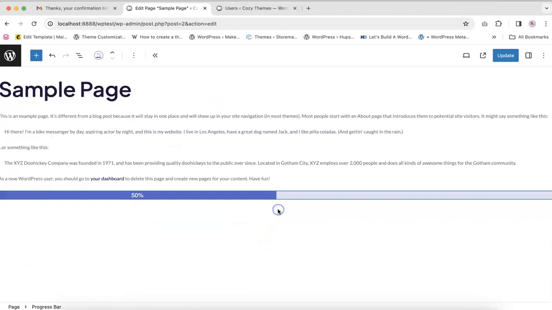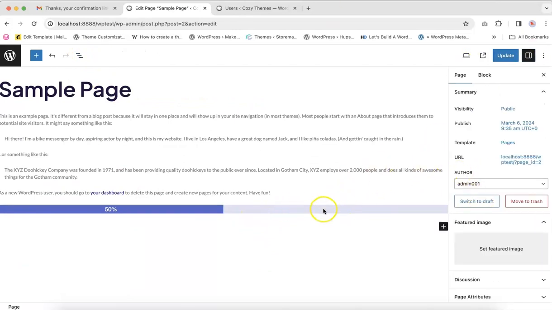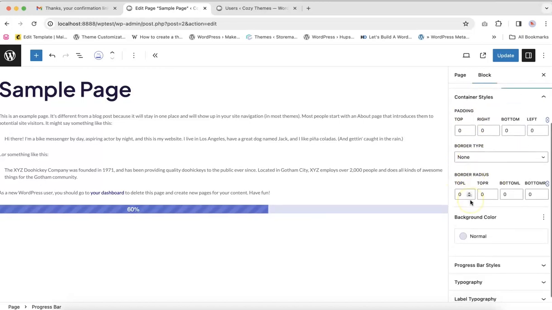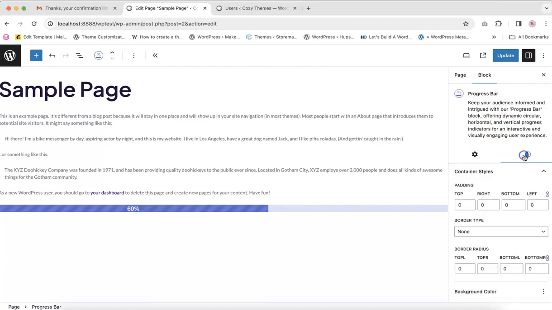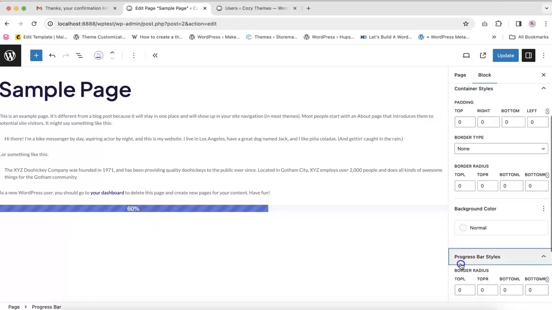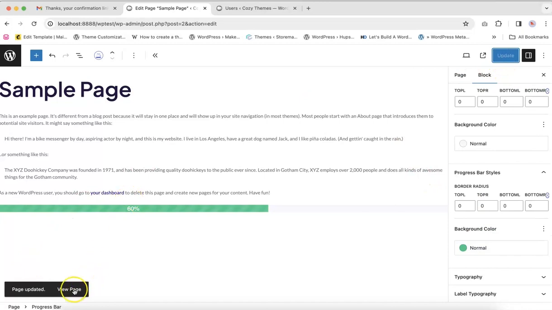This is a progress bar, and you can get the settings for this block in the right hand side, and you can edit like this, and the styles for this block are in the styles tab, and the general settings are these. Now let's check the changes.